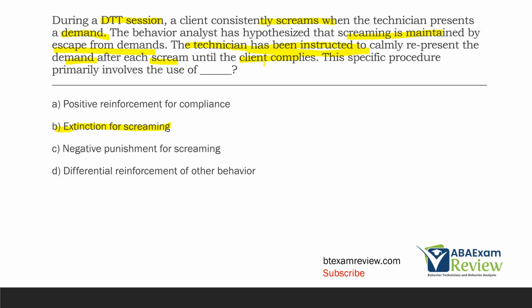And so when the scream occurs, that demand is reintroduced. And it is not removing or letting the client get away from anything. It's not adding a positive reinforcer, right? It's extinction. And then D, differential reinforcement of other behavior. DRO occurs when we reinforce for the absence of a behavior. We're not reinforcing in the absence of the scream. All we're doing is reintroducing the SD to put that behavior on extinction.